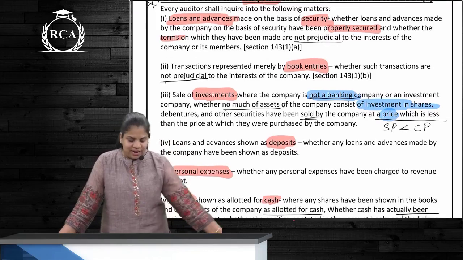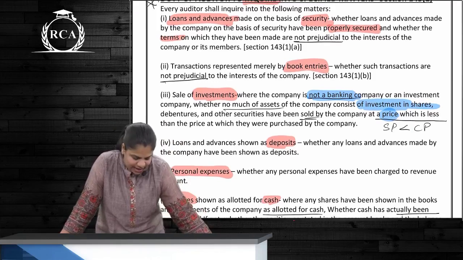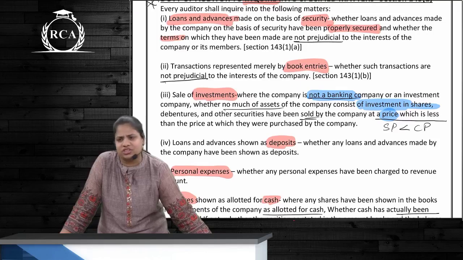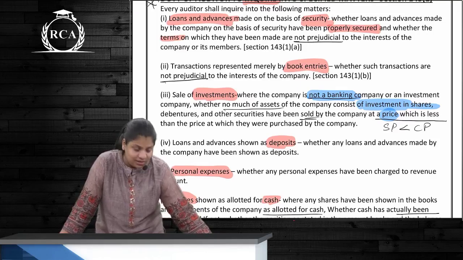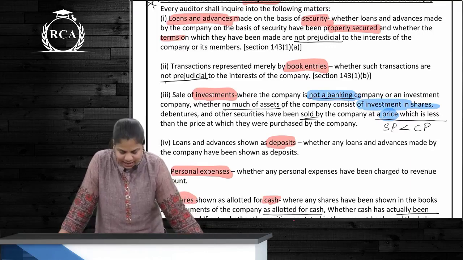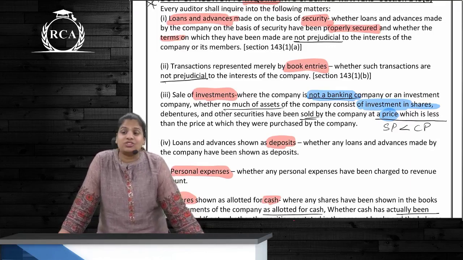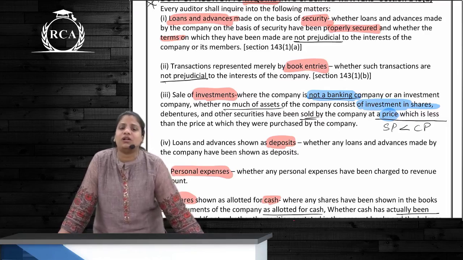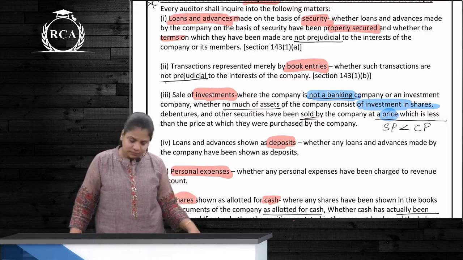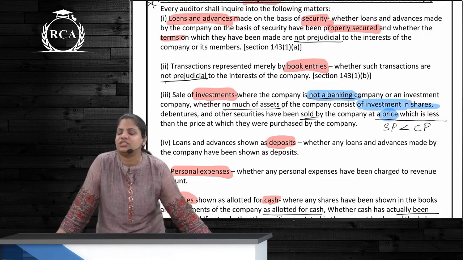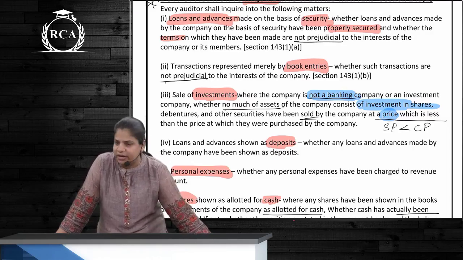Second point is transactions represented by book entries, and these book entries also should not be prejudicial. So depreciation provisions, everything is proper or not. Next one, sale of investments. 3 points over here. Firstly, it is a non-banking company. Second, investing much of its assets, containing investments in shares or any other securities, and if they have been sold for a price which is less than the purchase price. If these 3 things are happening, only then auditor has to report.